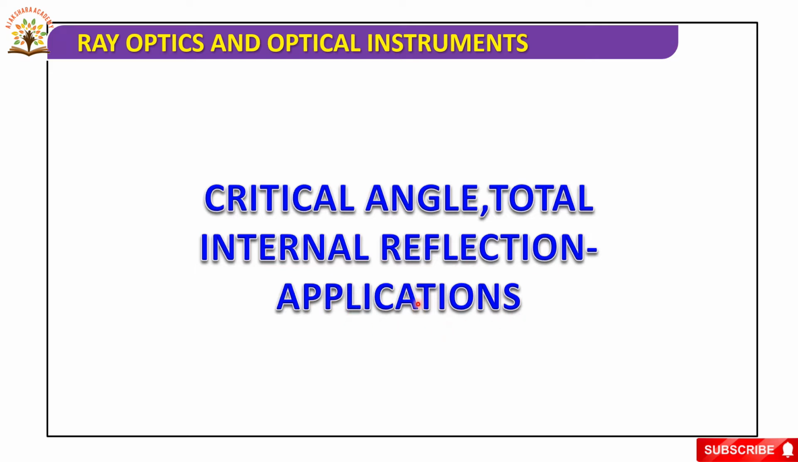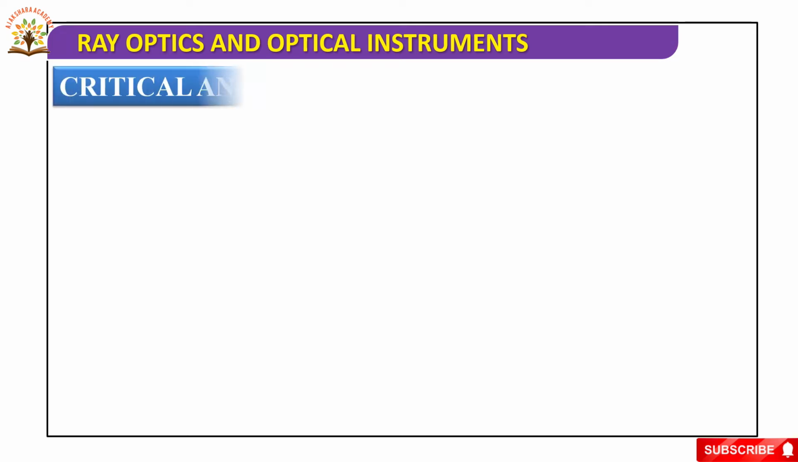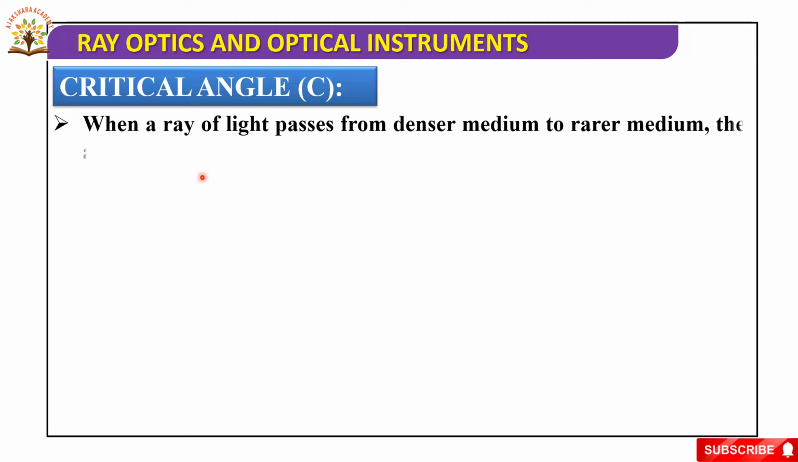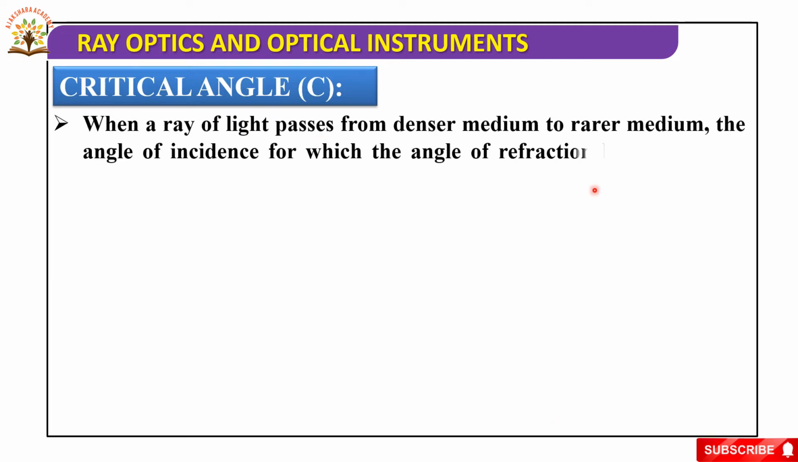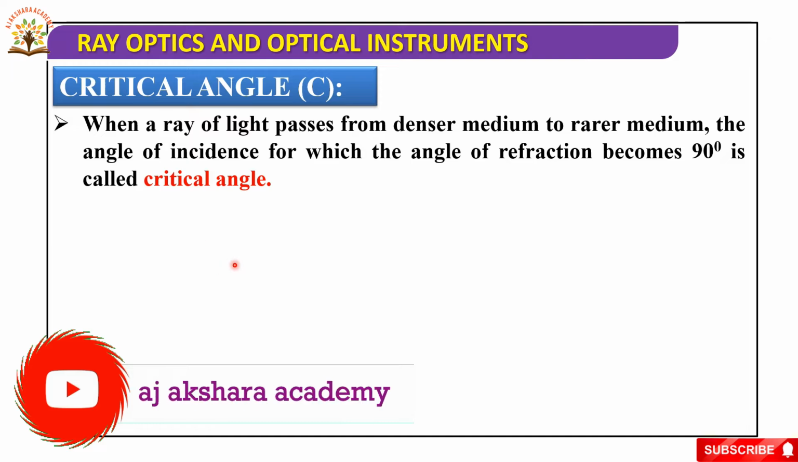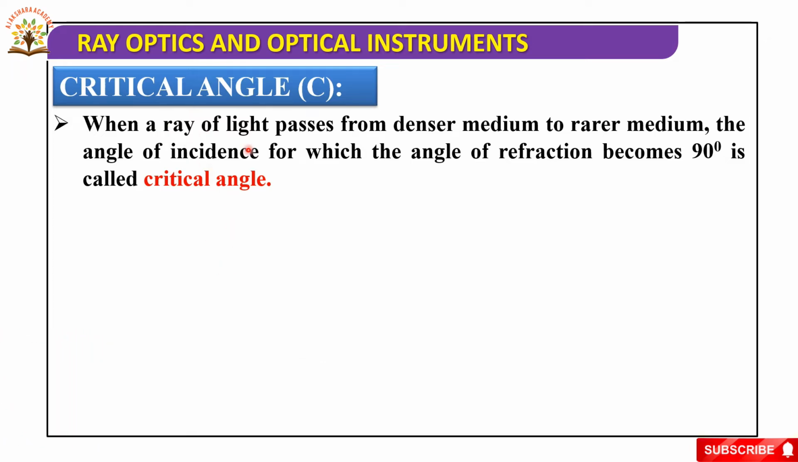Okay, let us go to today's session. Now, critical angle, C. When a ray of light passes from a denser medium to a rarer medium, the angle of incidence for which the angle of refraction becomes 90 degrees is called the critical angle. So, a ray of light passes from denser to rarer. The angle of incidence for which the angle of refraction becomes 90 degrees is called the critical angle.